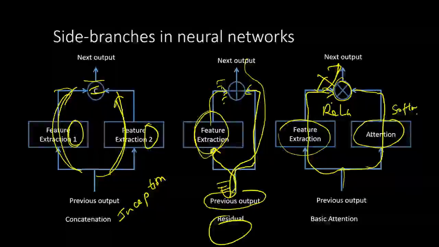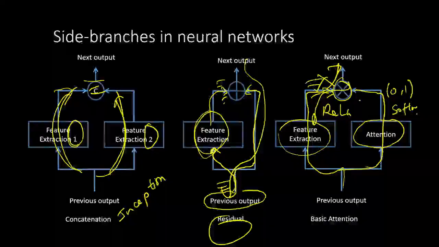It says whether we should put attention or not on one of the outputs from the other branch, because this output is going to be between 0 and 1. Okay, so that is called attention type parallel connection. So these are all parallel connections.